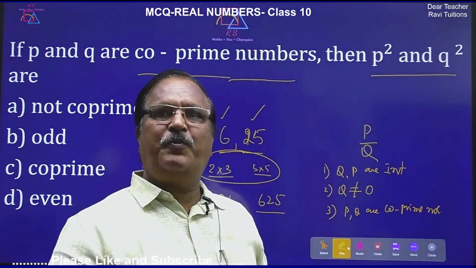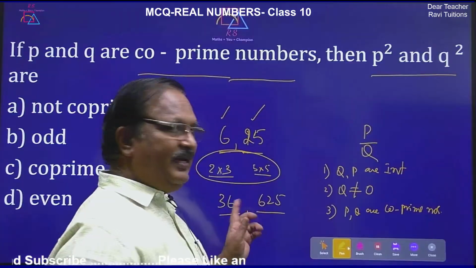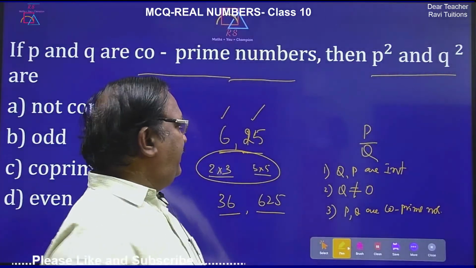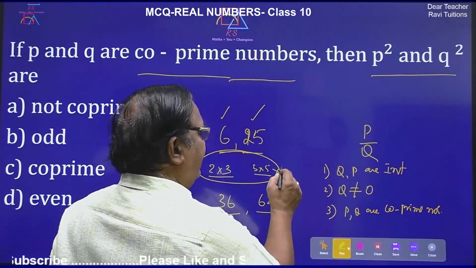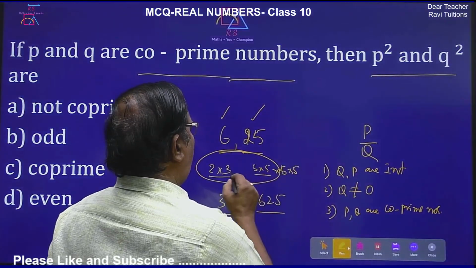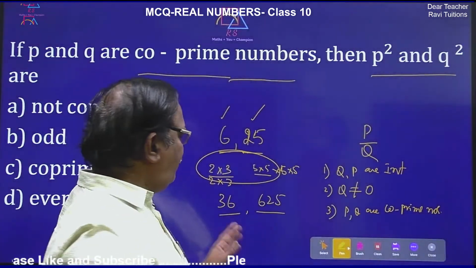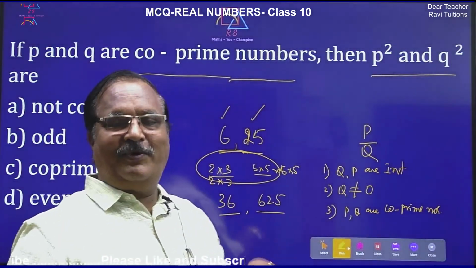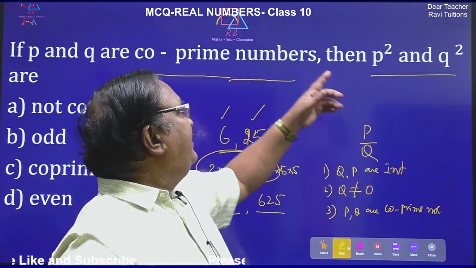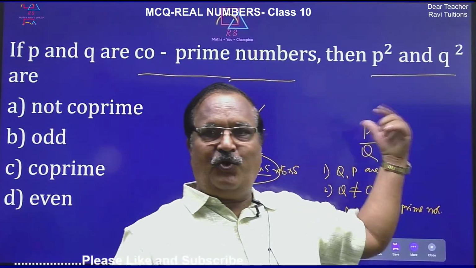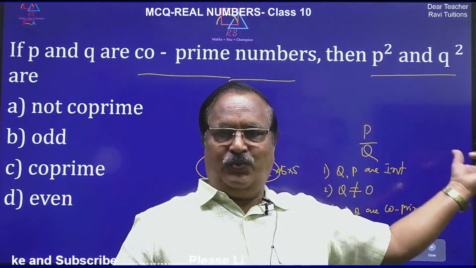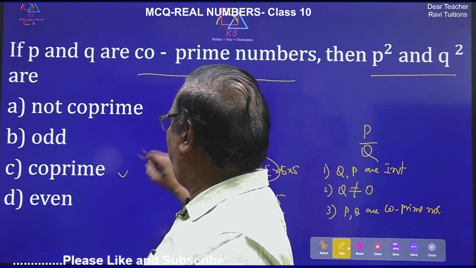They are also co-prime numbers. You will not find any common factor, because here you get 2 and 3 more, and there 5 and 5. So you will not get any common factor. Therefore, if P and Q are co-prime numbers, P square and Q square are also co-prime numbers.